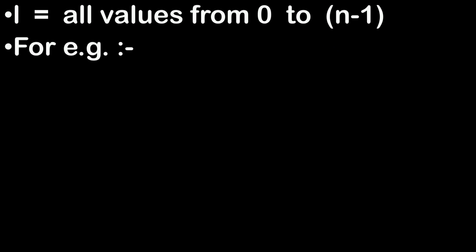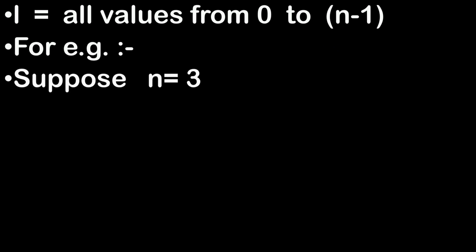For example, suppose n is equal to 3. And what is n equal to 3? It is third energy level. So what are the values of L? L will have all values from 0 to n minus 1. And what is n here? 3 minus 1, so 0 to 2. So L is going to have all values from 0 to 2. That is nothing but 0, 1, 2.